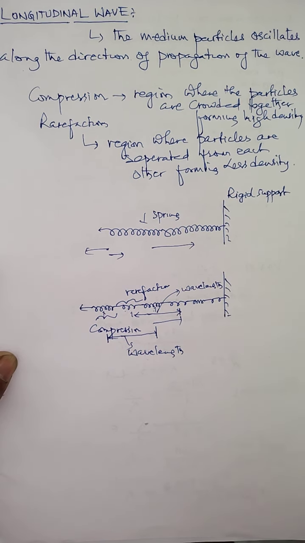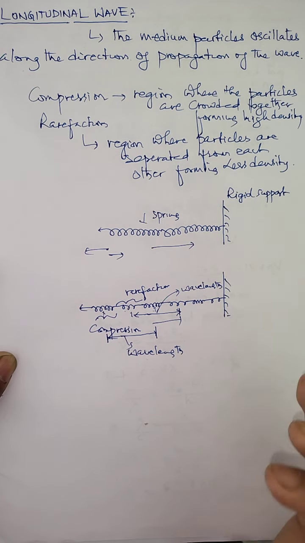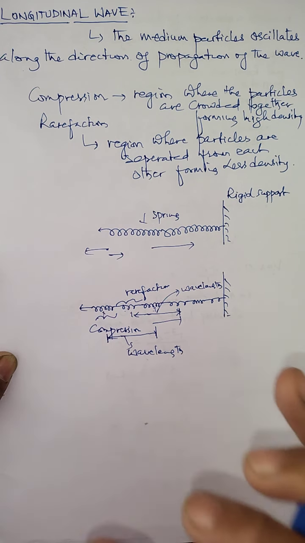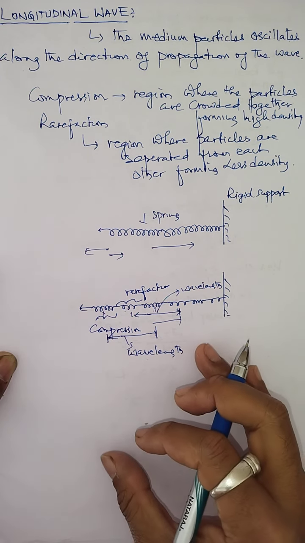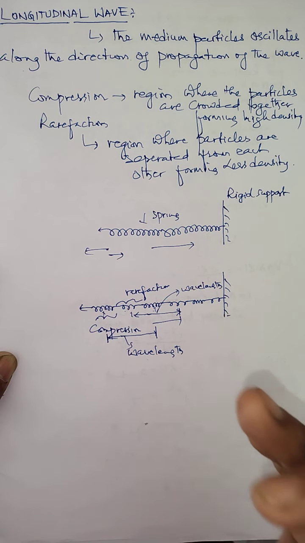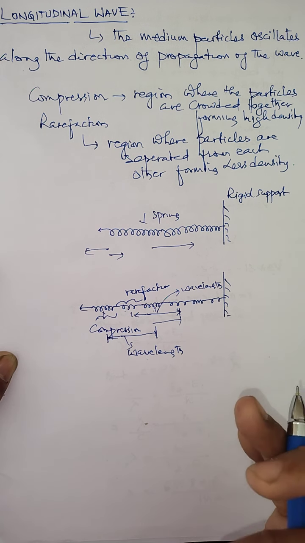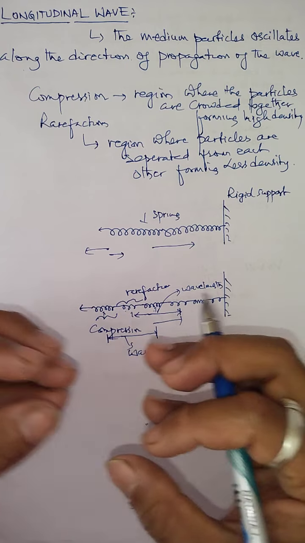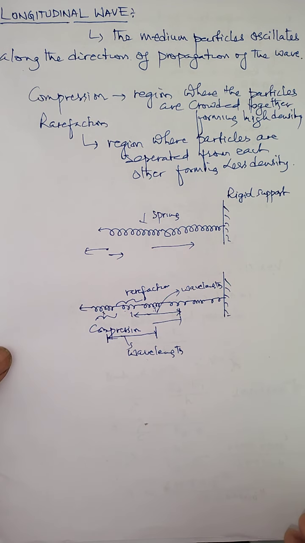And children, one point you need to keep in mind when a longitudinal wave propagates in a medium. The most important point is the density. Remember, the density and the pressure of the medium at the places of compression are always greater than in the normal state of the medium, because the particles are closer together, crowded together, compared to the normal state.